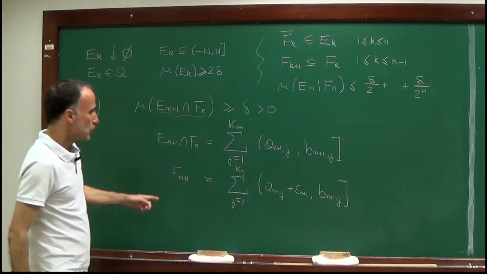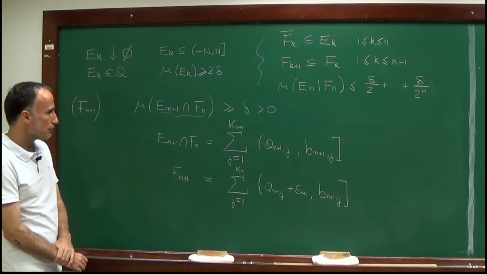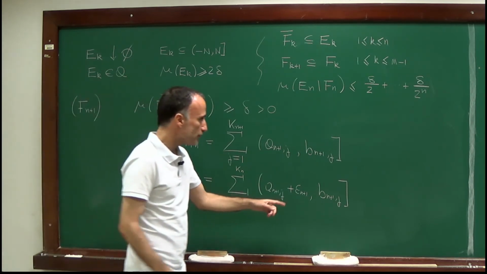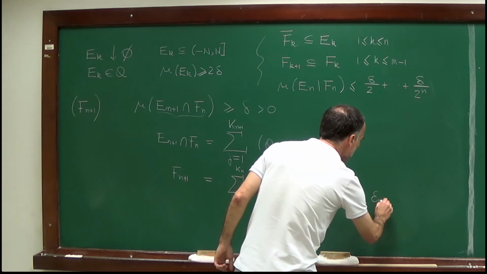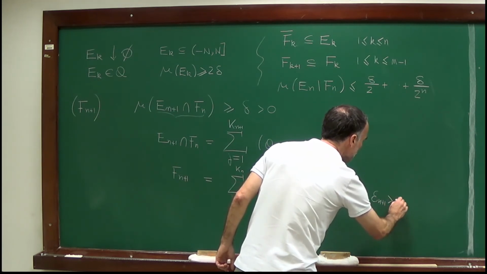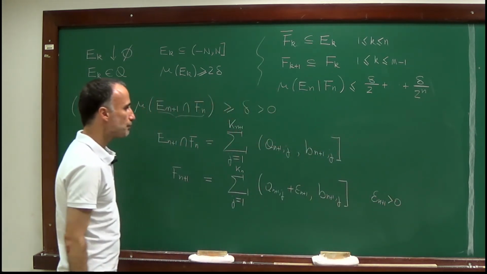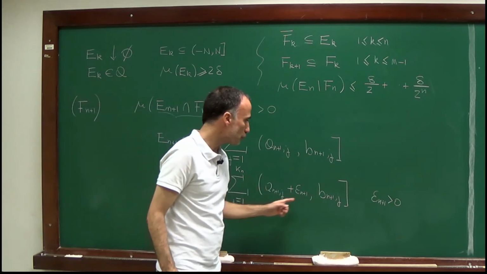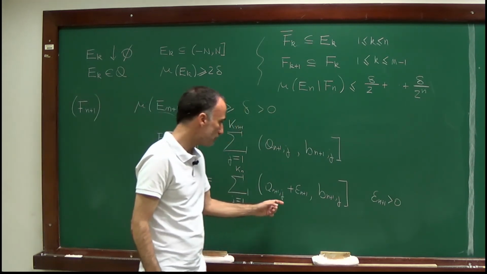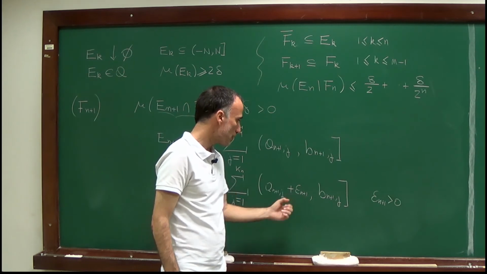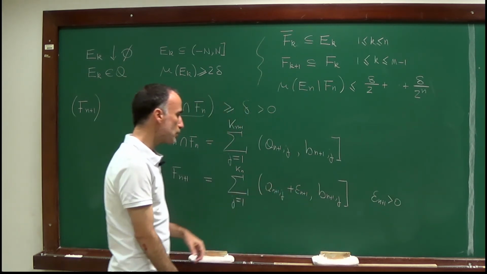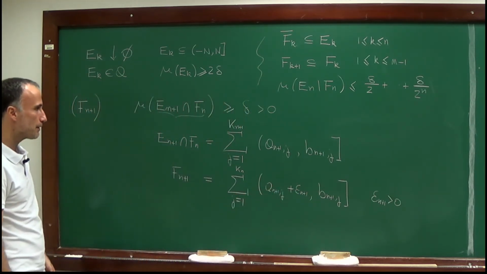So this is the definition of Fn+1, and I will take epsilon n+1 strictly positive, and small enough. There are a finite number of intervals, so we can take epsilon n+1 small enough for these intervals to be all non-empty.